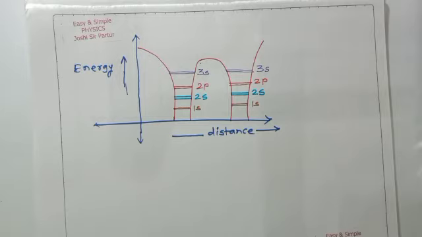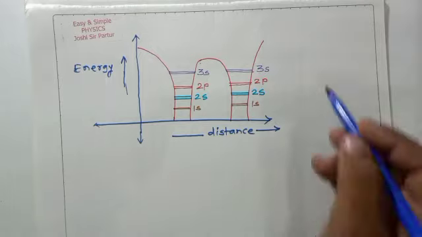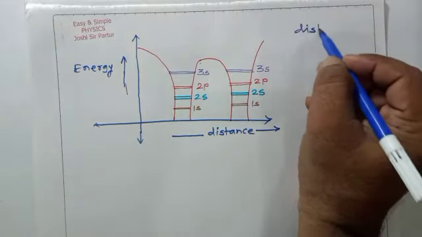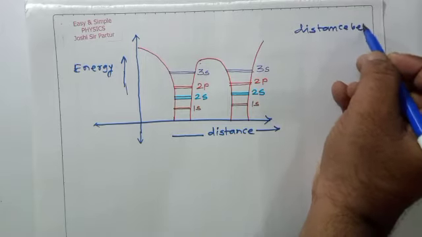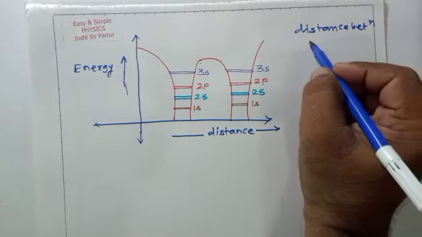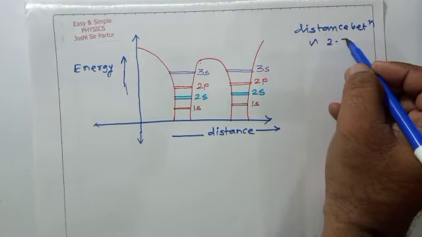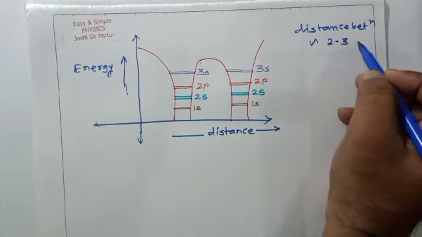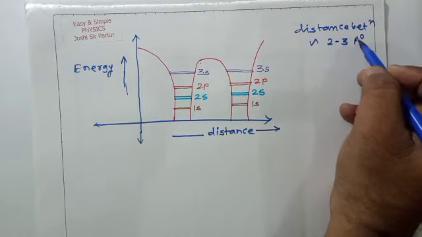Means when solid sodium is formed, the atoms come close together. The distance between two atoms will be approximately 2 to 3 angstrom.